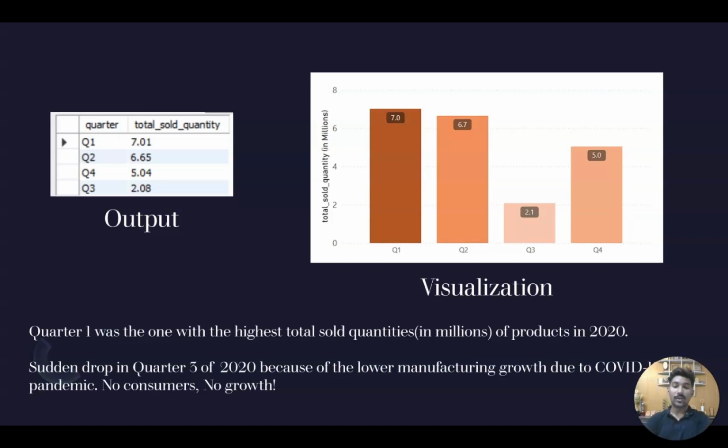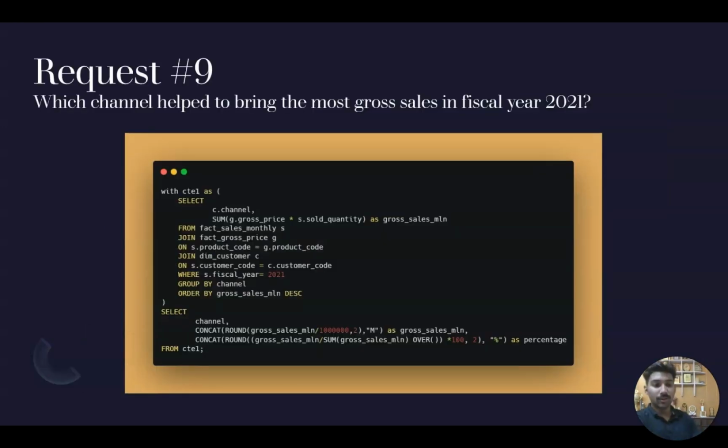Then we see a sudden drop in quarter 3 of 2020 because of the lower manufacturing growth due to the COVID-19 pandemic. No consumers, no growth. Now coming to our request number 9, which channel helped to bring the most gross sales in fiscal year 2021? As we discussed in the starting, Atlic Hardware sells its products to different channels, which are retailer, direct, and distributor. So now we need to know which of the channels contributed most to the gross sales in fiscal year 2021. Here is the query that I wrote.